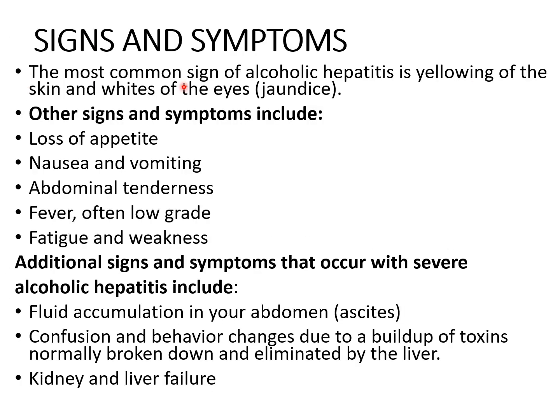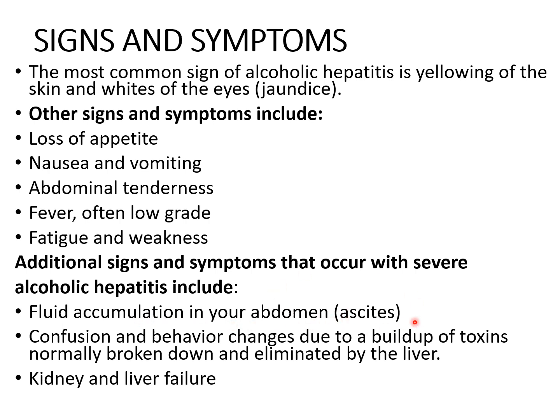Coming to the signs and symptoms of alcoholic hepatitis. The first and foremost important sign is yellowing of the skin and whites of the eye. This condition is usually referred to as jaundice. Other signs and symptoms generally include loss of appetite, nausea and vomiting, abdominal tenderness, low-grade fever, fatigue and weakness. Additional signs and symptoms that occur with severe alcoholic hepatitis include fluid accumulation in your abdomen.